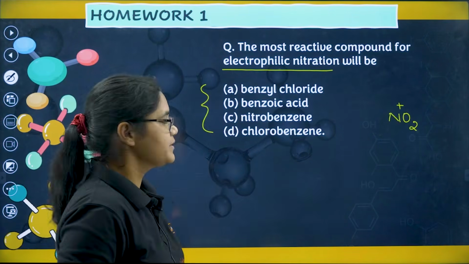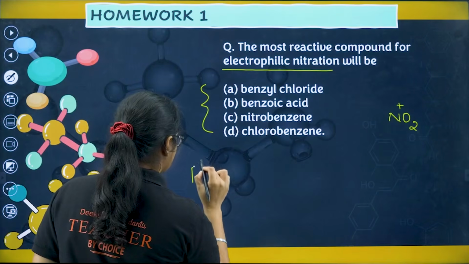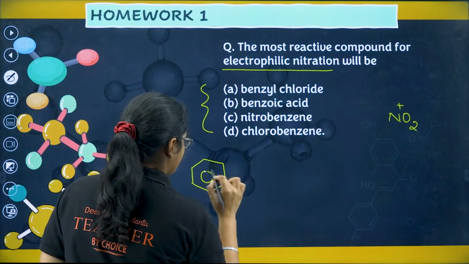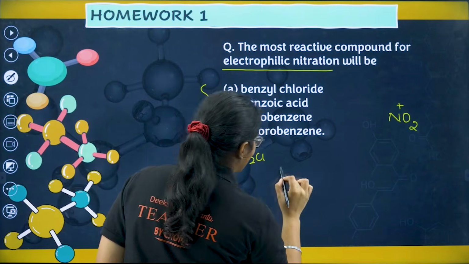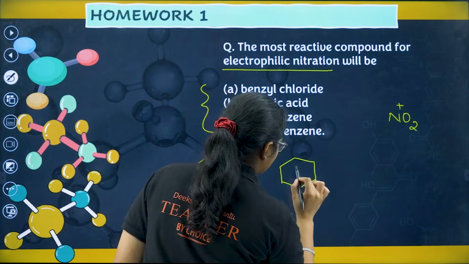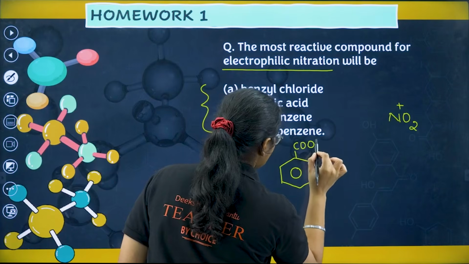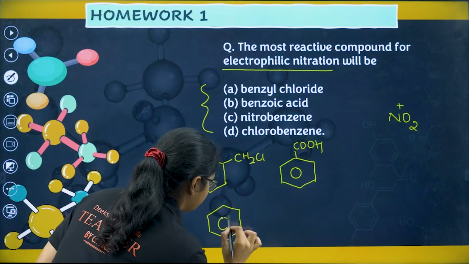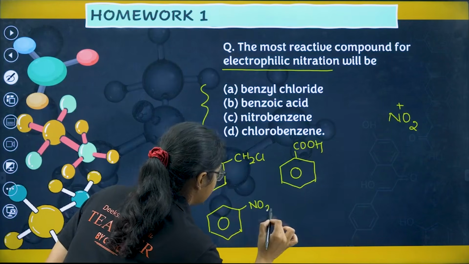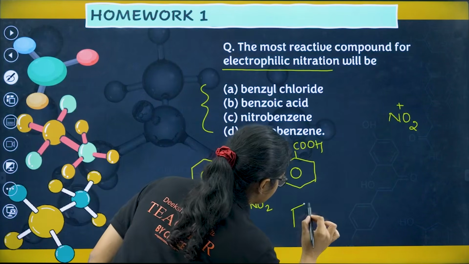That is the question. If I draw the first compound, it is CH2Cl, benzyl chloride. The second is benzoic acid. The third option is nitrobenzene. I am drawing the structure so that I can tell you the difference, and you have chlorobenzene.